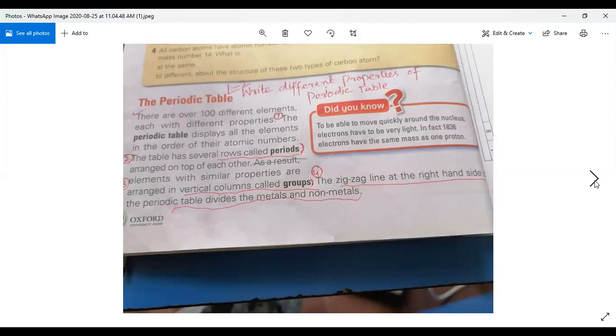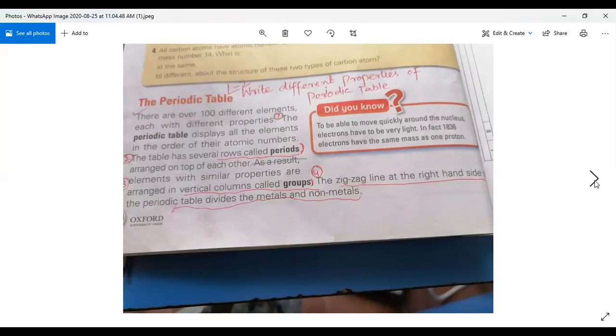Mark in your book. Number 1 is the periodic table displays all the elements in the order of their atomic number. Number 2, the table has several rows called periods. Then number 3, elements with similar properties are arranged in vertical columns called groups.